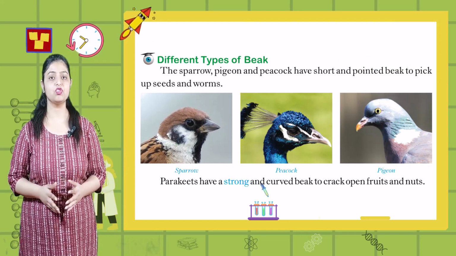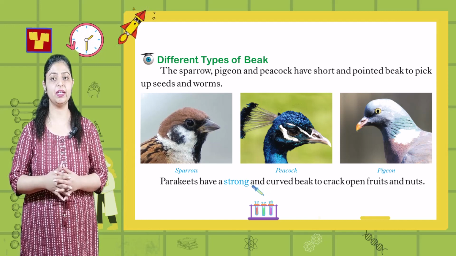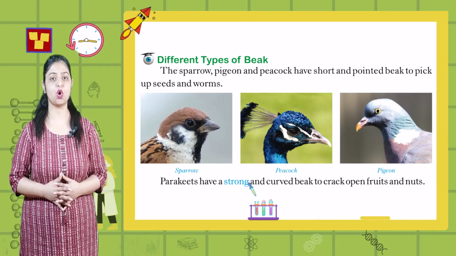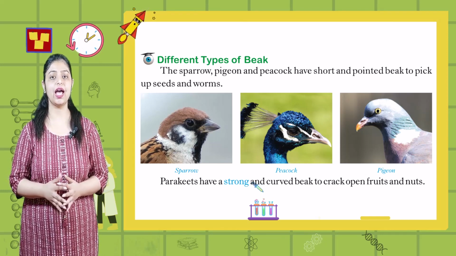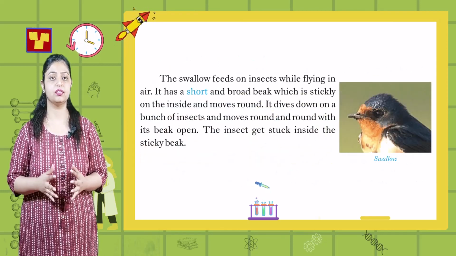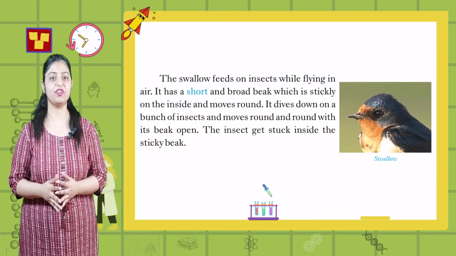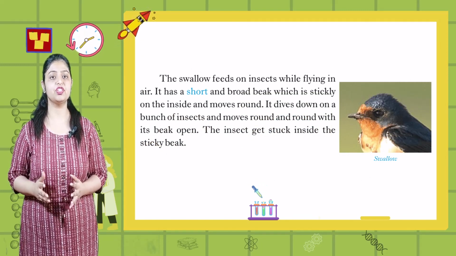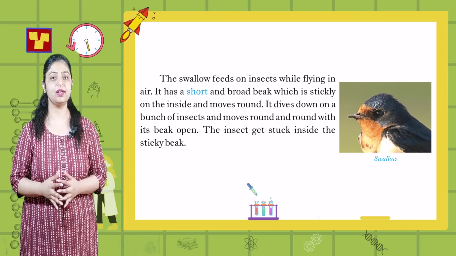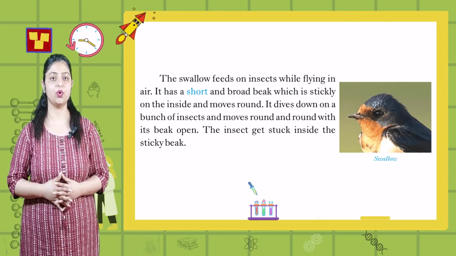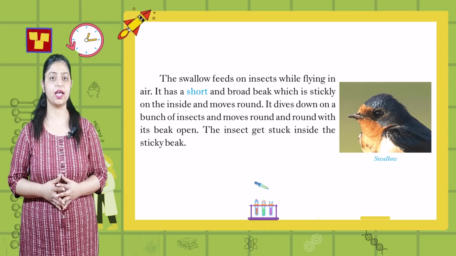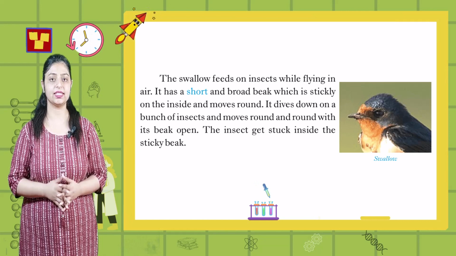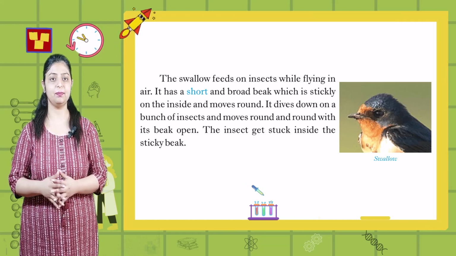The sparrow, pigeon and peacock have short and pointed beak to pick up seeds and worms. Parakeets have a strong and curved beak to crack open fruit and nuts. The swallow feeds on insects while flying in air. It has a short and broad beak which is sticky on the inside and moves around. It dives down on a bunch of insects and moves round and round with its beak open. The insect gets stuck inside the sticky beak.